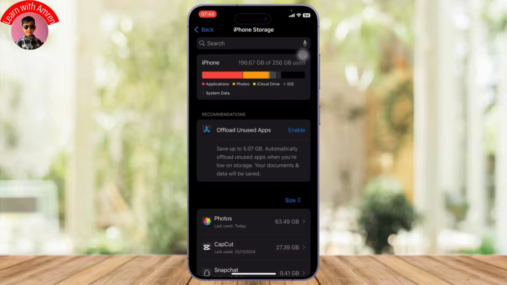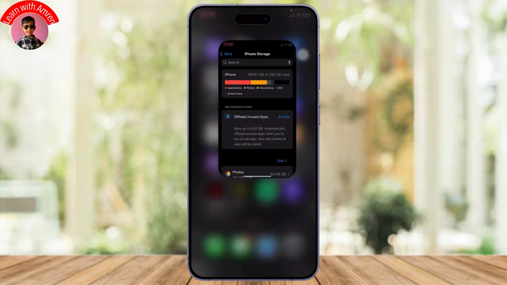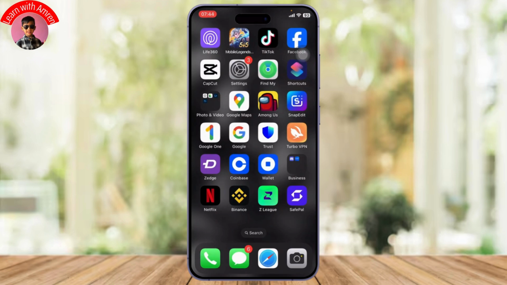After doing so, the cache memory in your Mobile Legends will just get deleted, but you will still have the data of your Mobile Legends, so don't need to worry about that. And after you do that, your problem should get fixed.